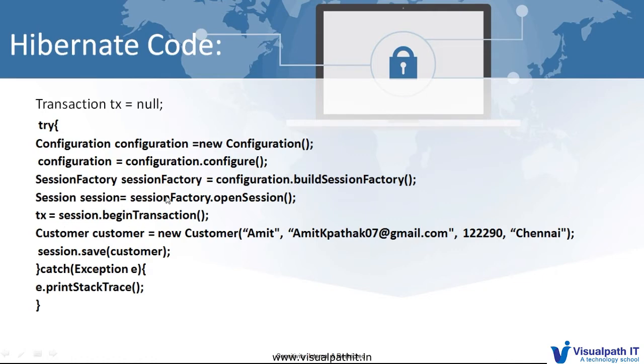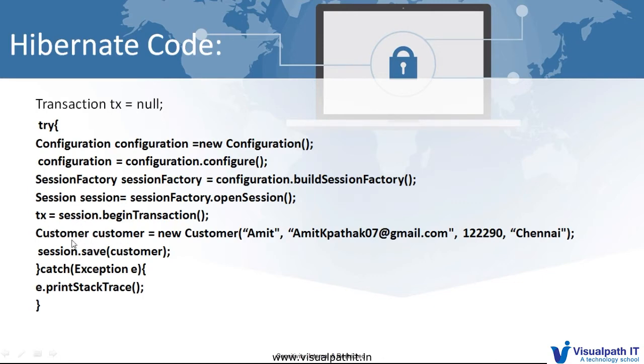After that, session dot begin transaction means the transaction is started. Once the transaction is started, the connection is established and it is ready to save our object in the database through the persistence operation. Here I just created one customer object and called session dot save, so the customer object is saved.